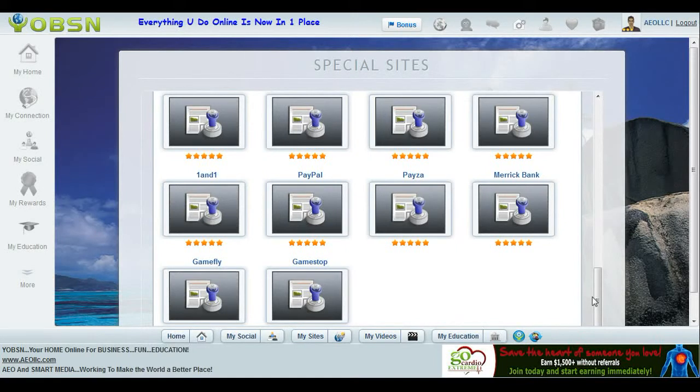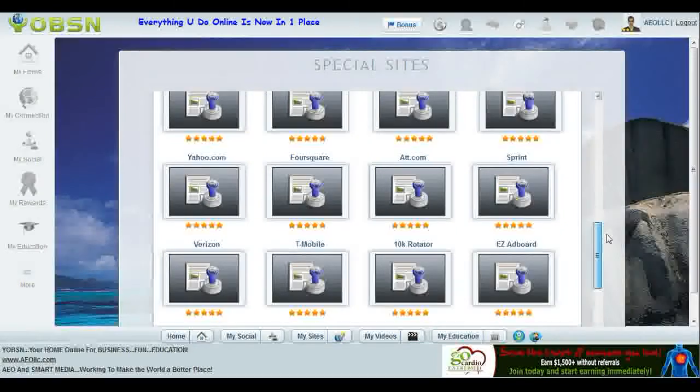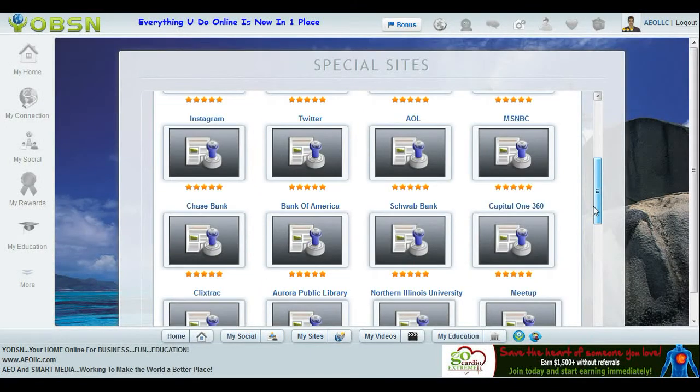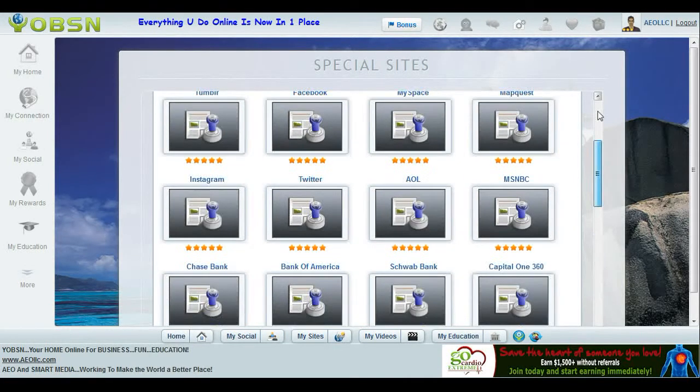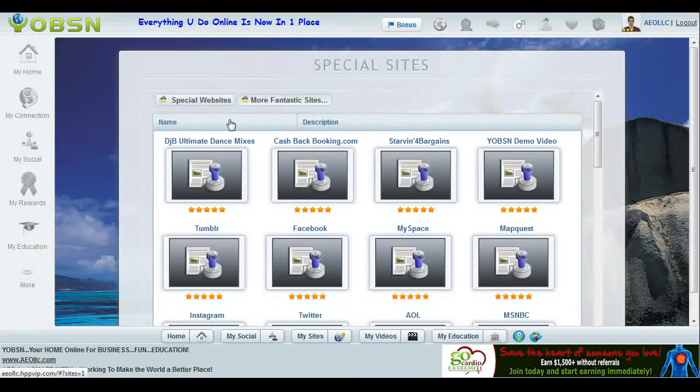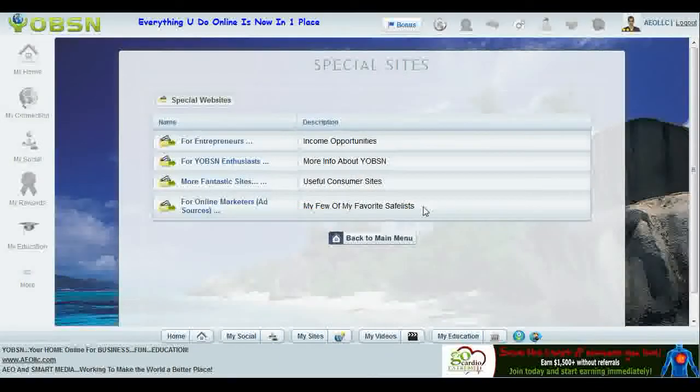GameStop, GameFly, PayPal, whatever website you use, it's back here. Even your bank, Chase, Bank of America. So basically everything you want is literally in one place, and more. So even if I go back to the special websites, the main section here. And even if you're an online marketer, as I am.